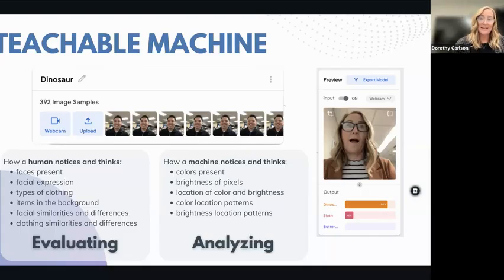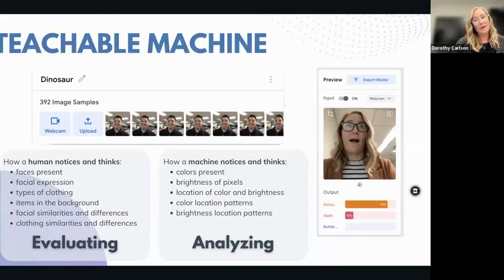And instead of recognizing a face or maybe lights that look like a classroom, it breaks it down into the colors that are present, the brightness of each pixel and the color in that pixel, the location of those pixels, and what pattern might be established by all of that pixelation. And then when it's presented with a new picture, instead of saying, oh, that also looks like a classroom, machine learning looks for patterns in pixelation.